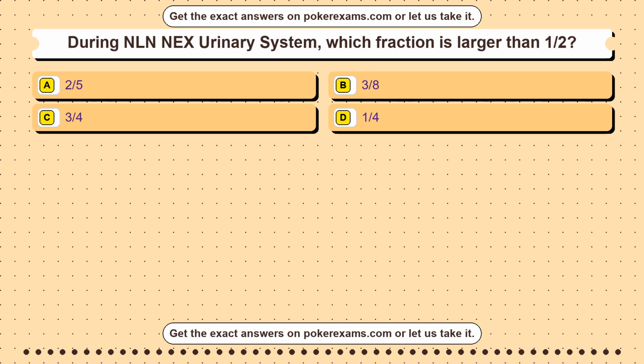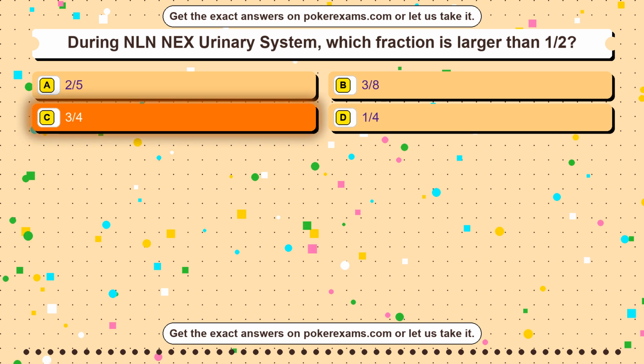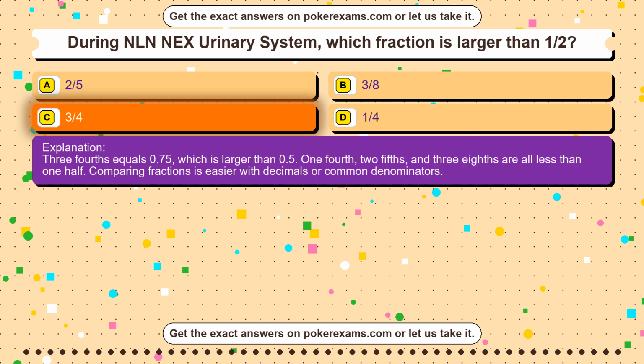Question 31. During GED Social Studies Review, which source would best support a historical claim? Option A, cartoon only. Option B, advertisement slogan. Option C, primary document. Option D, random comment. The correct answer is option C. A primary document provides direct evidence from the time or event being studied. A random comment is weak evidence, a cartoon may show opinion, and an advertisement slogan is persuasive rather than neutral. Strong historical answers rely on reliable sources.